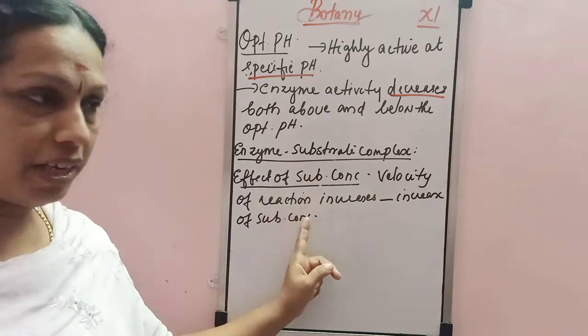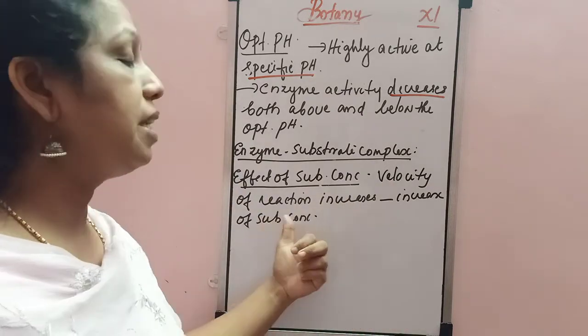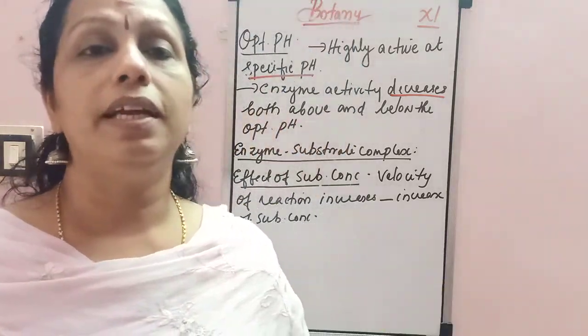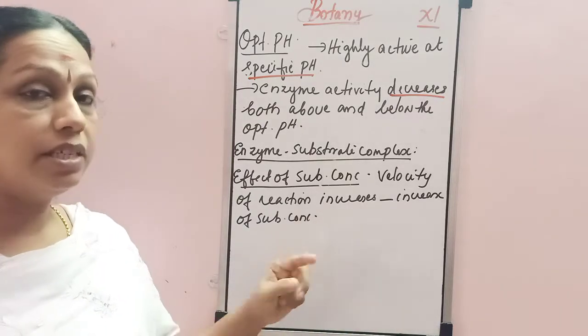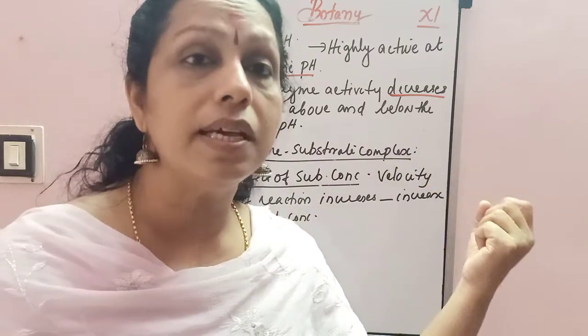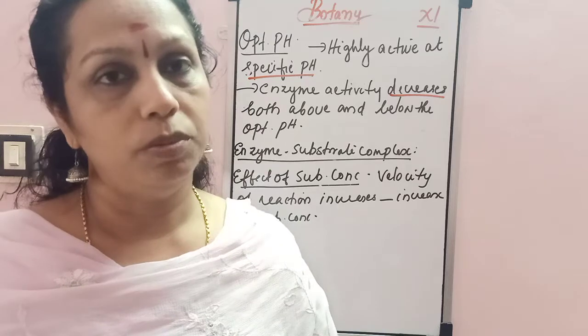The velocity of a reaction increases with increase in substrate concentration. If the substrate concentration increases, the velocity of the reaction increases. And if the substrate concentration continues to increase, the rate of the reaction slows down.